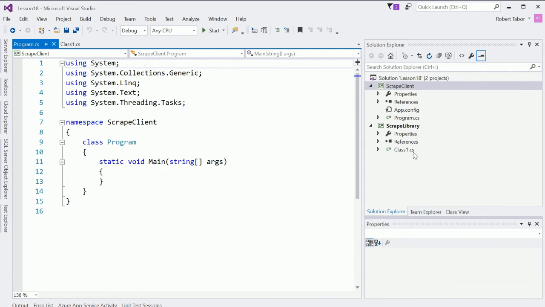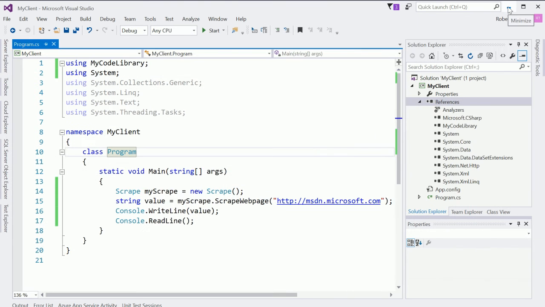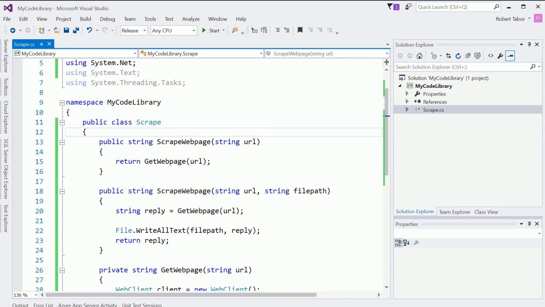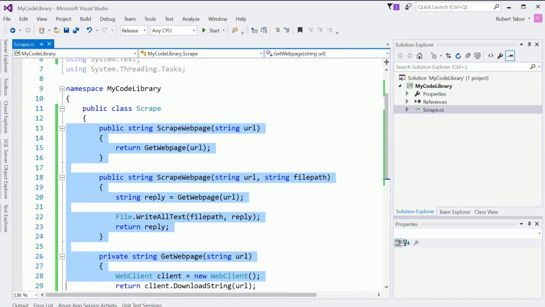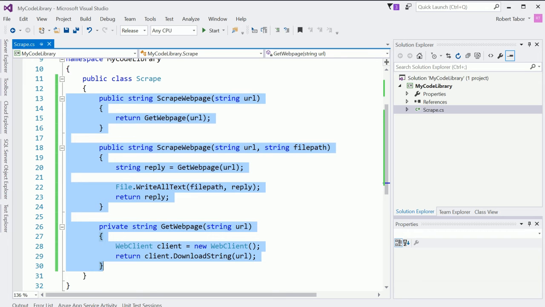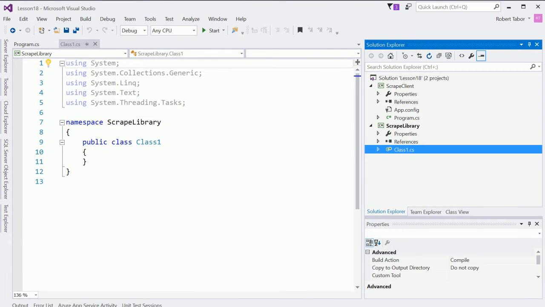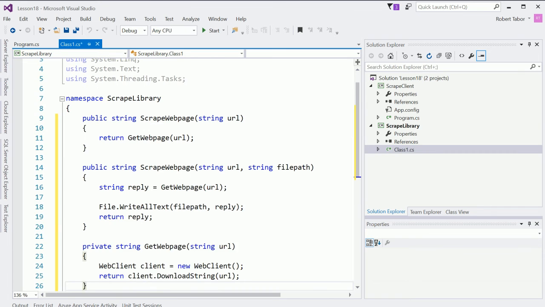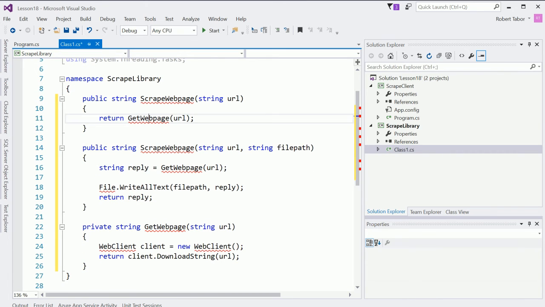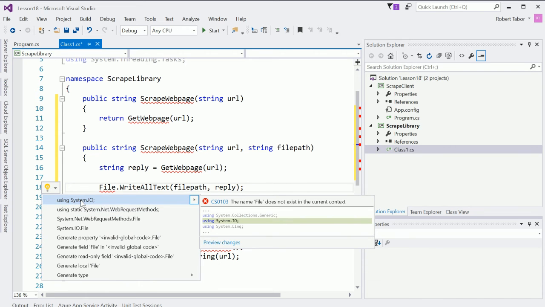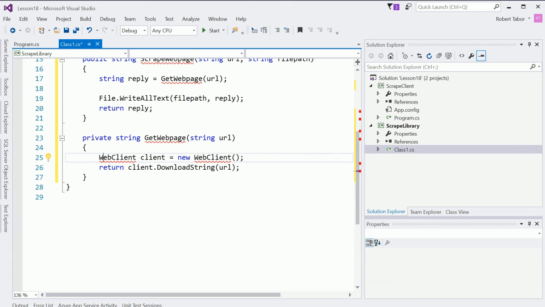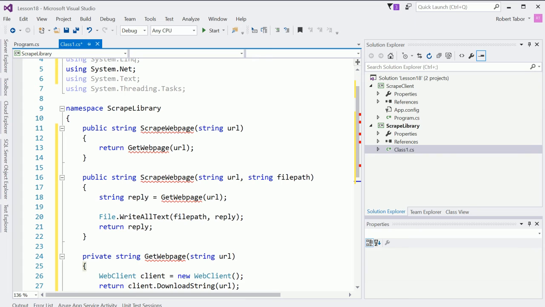Okay. All right, so in our scrape library, what I'm going to do, just for simplicity's sake, is go to the work that we've done here a moment ago, and I'm going to copy all of this, like so. And let's come back here, and I want to paste all this in, like so. And yes, I'm going to have to resolve these class names by adding using statements here and here as well. All right, that should work.